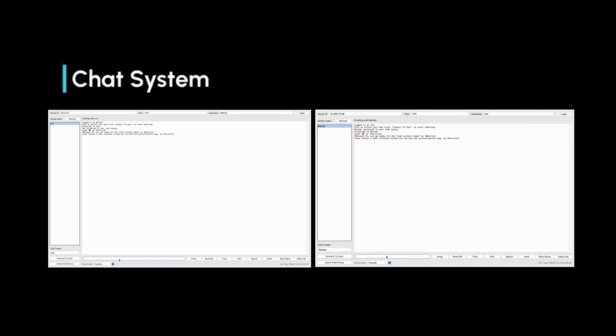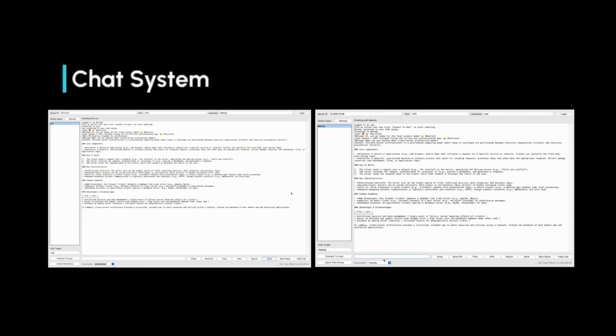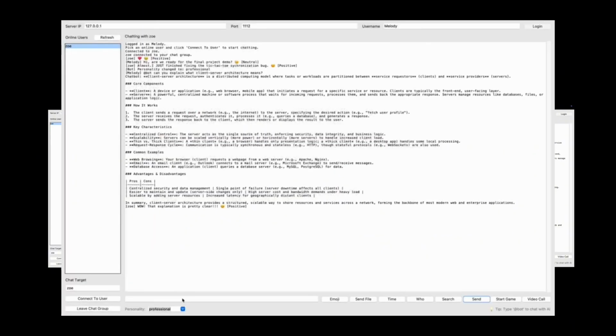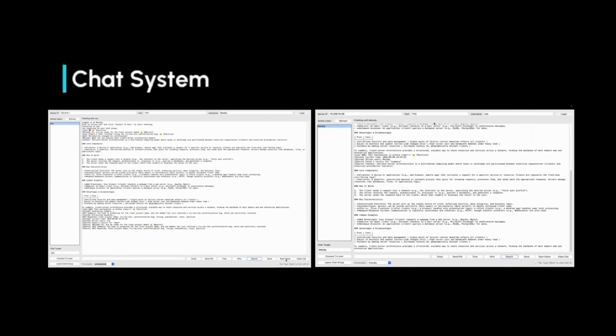One of the key extensions is the AI chatbot integration. By typing commands such as add bot, users can interact with a DeepSeek-powered chatbot directly inside the chat system. We also implemented NLP features like summary and keywords, which analyze recent chat history and generate summaries or extract important discussion topics automatically. In addition, we implemented an interactive multiplayer tic-tac-toe game.